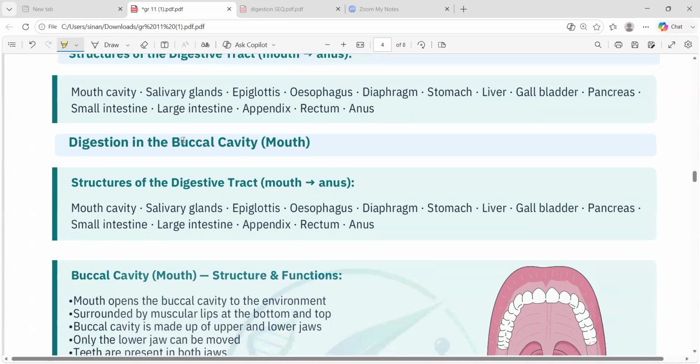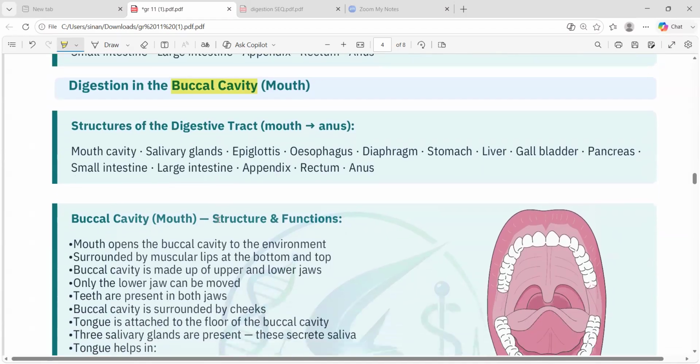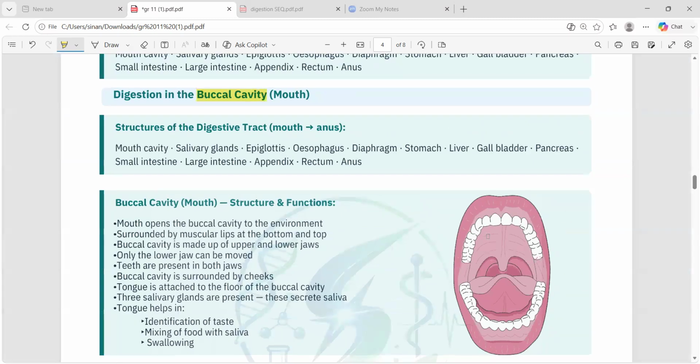We have the buccal cavity. The mouth part is called the buccal cavity. In the buccal cavity, we have the mouth, which opens into the buccal cavity. So this is the whole buccal cavity.